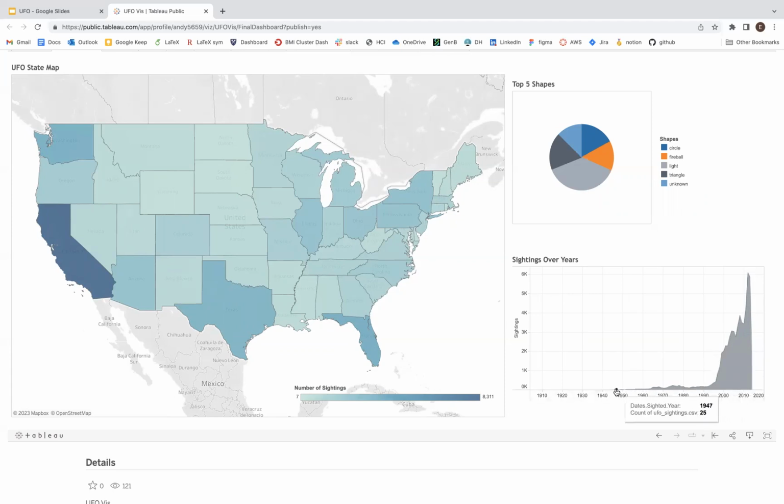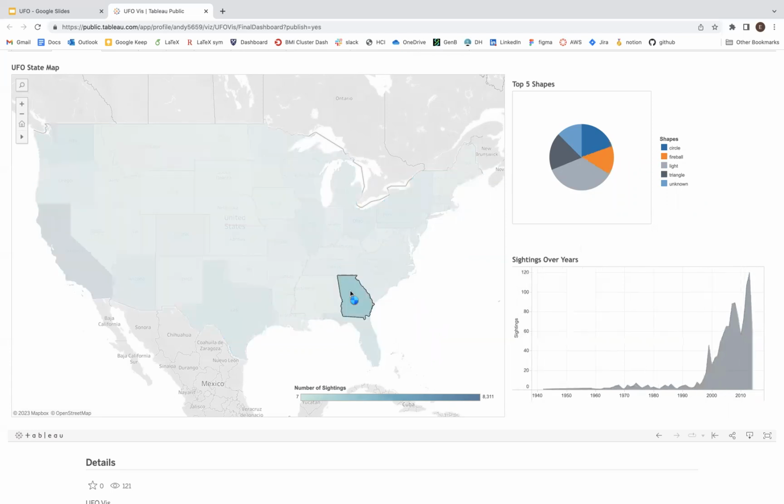Okay, so now that we have seen that every visualization component has interactive features, it is also possible to interact with all three components together. For example, let's say I am only interested in Georgia for no particular reason. I can click on the map to select Georgia. When a user clicks on a state, the selected state is highlighted and all other states are dulled. In response to clicking a state, the pie chart and area line graph will also change. Clearly, the other visualization components change based on the state selected. As a result, users can look into trends on a state-by-state level.